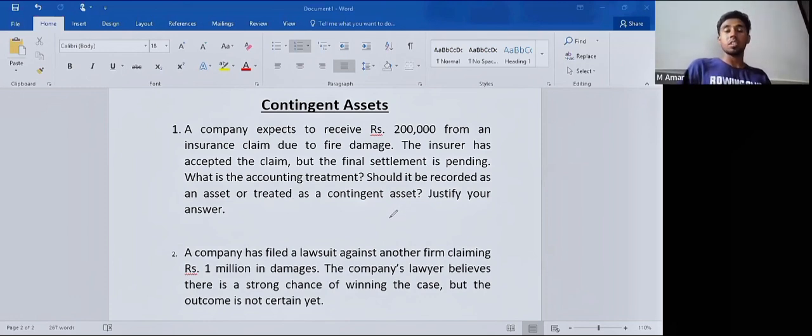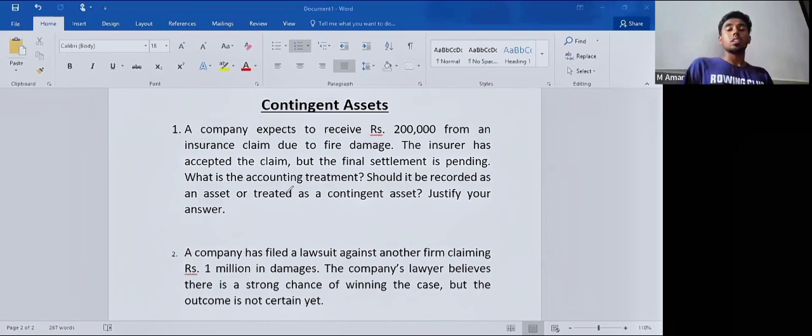Justify your answer. Here, 200,000 is considered a contingent asset. Even though the insurer accepted the claim, it cannot be recorded in financial statements until it becomes certain.